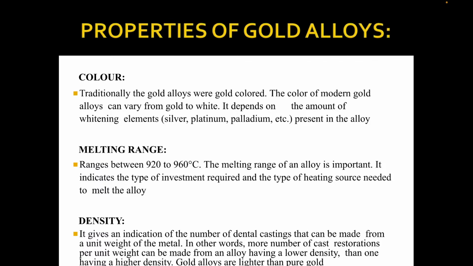So the density gives an indication of the number of dental castings that can be made from a unit weight of metal. In other words, more cast restorations per unit weight can be made from an alloy having a lower density than one having a higher density. Gold alloys are lighter than pure gold. So remember, gold alloys are always lighter than pure gold.